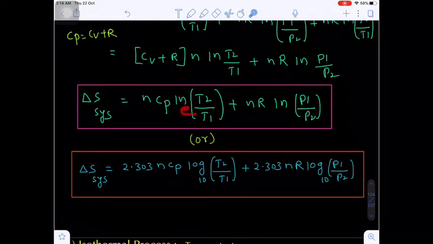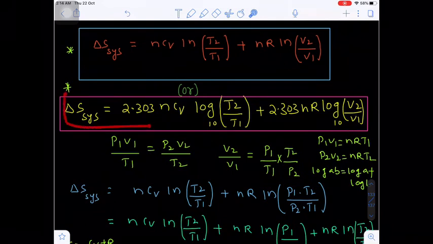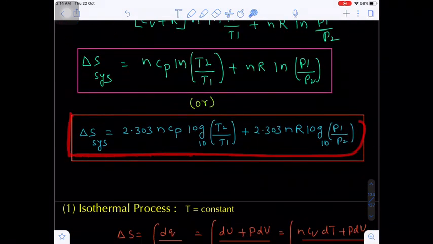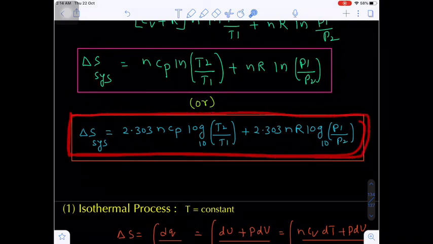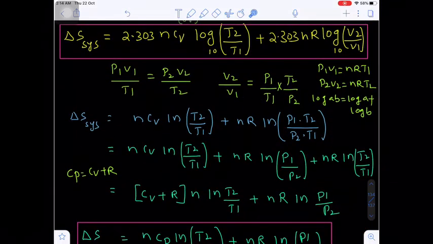This is the natural logarithm, that means base e. Now I am converting base e into base 10 by multiplying with 2.303. So overall this expression is very important. If you remember these two expressions, it will be very easy to calculate the change in entropy for different processes.